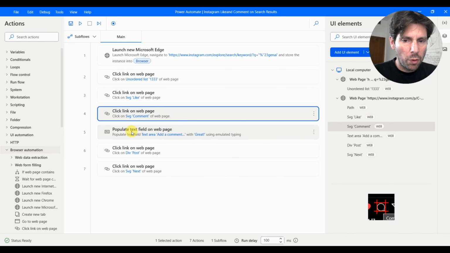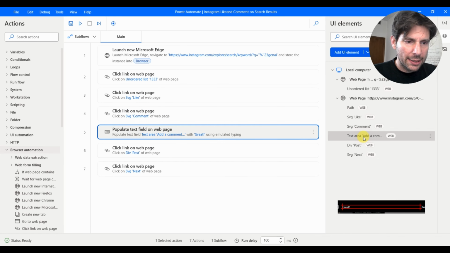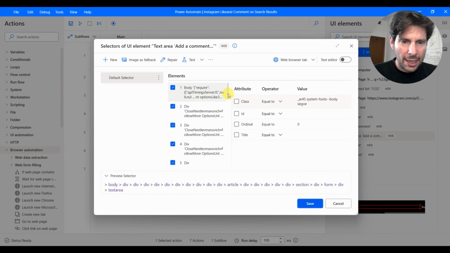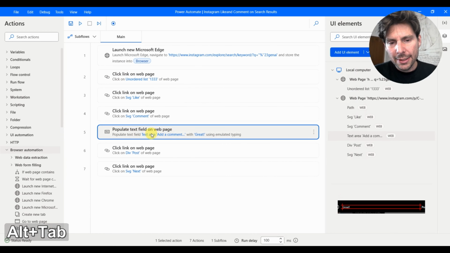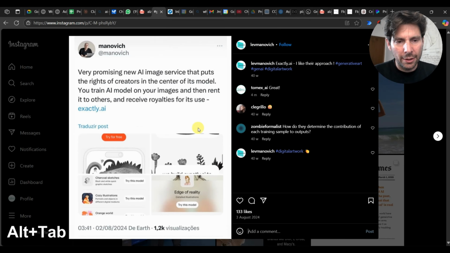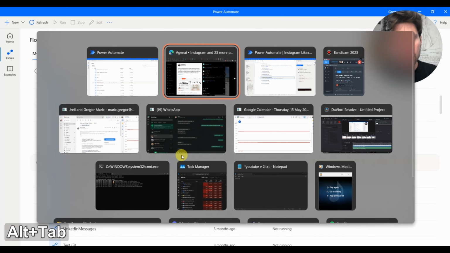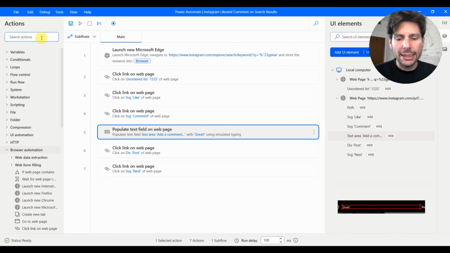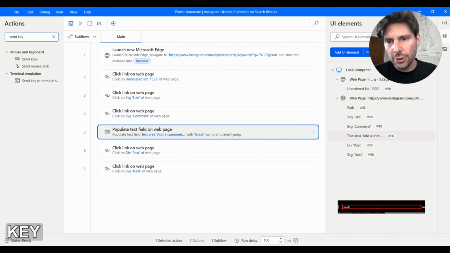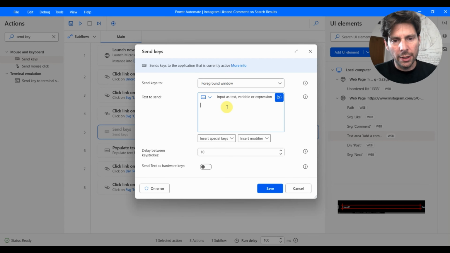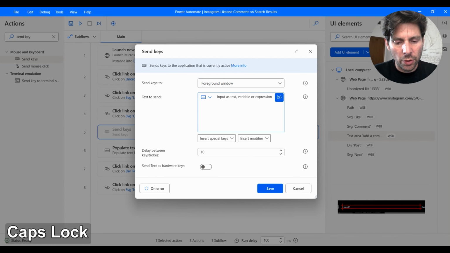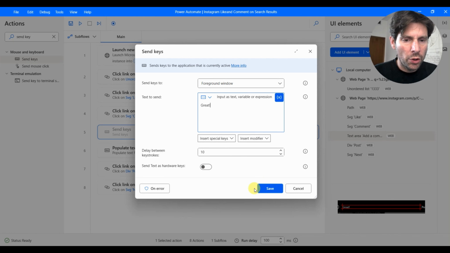After that, we are going to populate text in fields. So let's see if this is something similar. Is there any other kind of selector? We don't need this. Since right here, once we click on this, we have the cursor active, we can use a different action in Power Automate called send keys. This is just going to send some keystrokes to the browser, to where we have the cursor. So great, exclamation point.